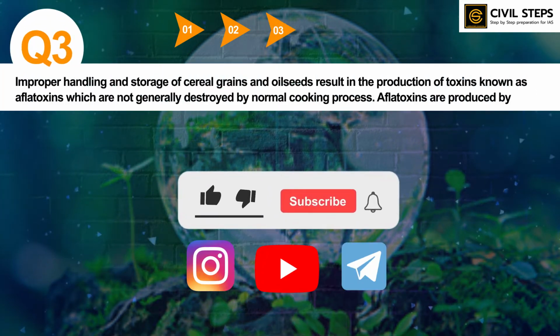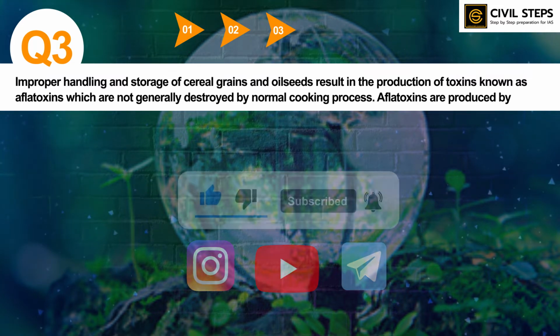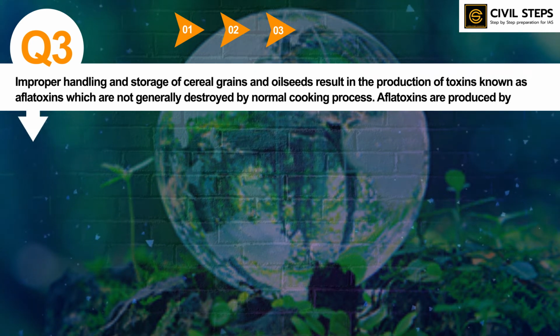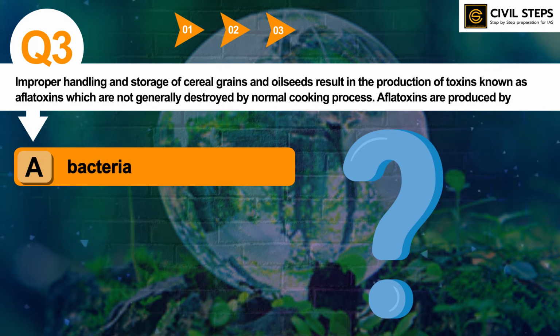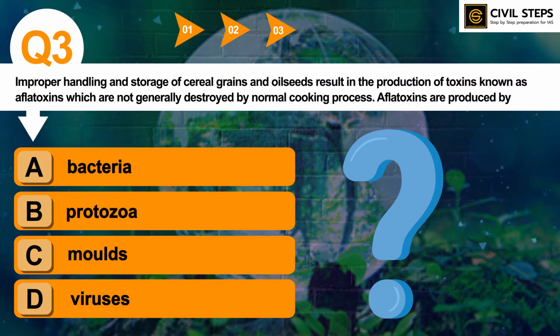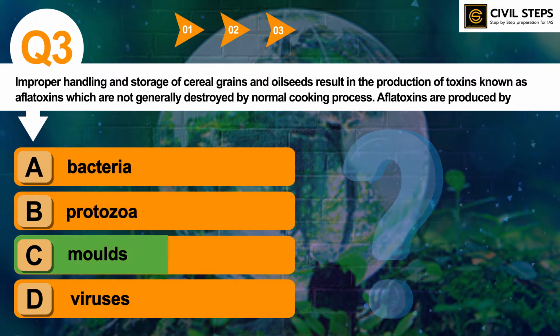The improper handling and storage of cereal grains and oil seeds result in the production of toxins known as aflatoxins, which are not generally destroyed by the normal cooking process. So aflatoxins are produced by: option A, bacteria; B, protozoa; C, molds; D, viruses. You can tell the answer in the comment section. I hope you have written the answer. So the answer of this question is option C, molds.